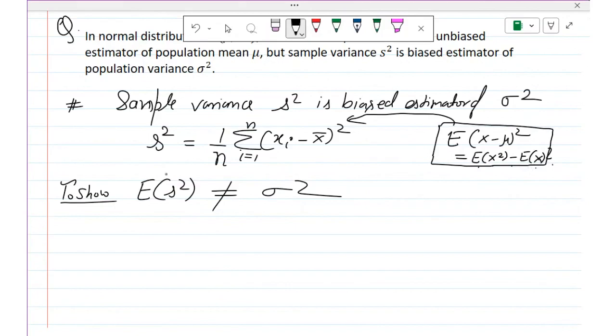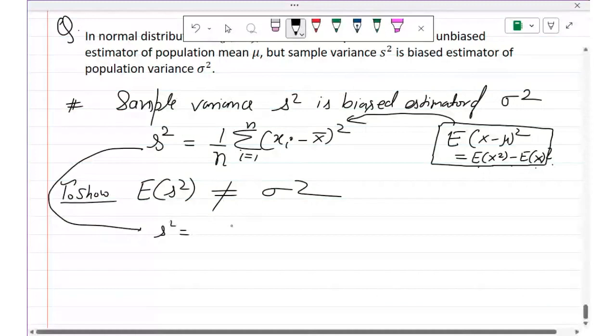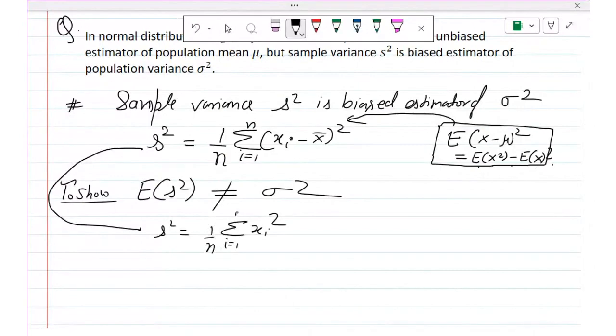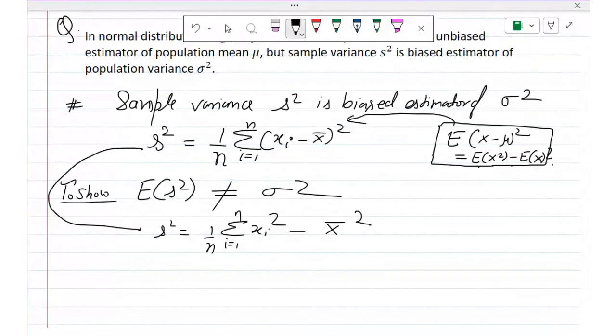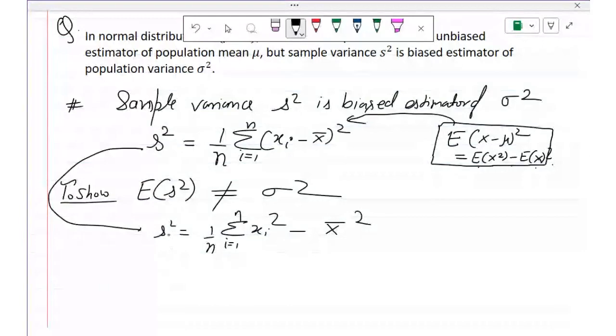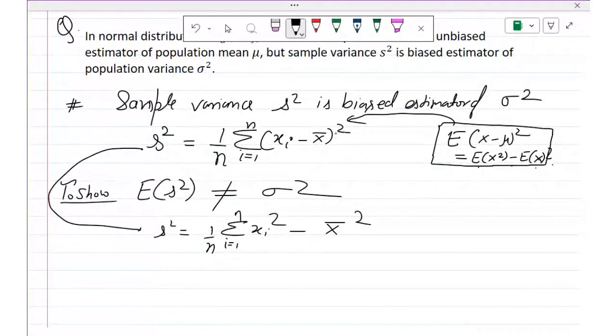So I will use the second one, that S square is equal to the average of x square. Average means the sum of xi square divided by the total number of numbers, minus the average of x whole square. The mean of the sample is x bar, so x bar square. This formula I will use for the variance. Both are the same. If we simplify the first one, we can obtain the second one. So any one you can use.